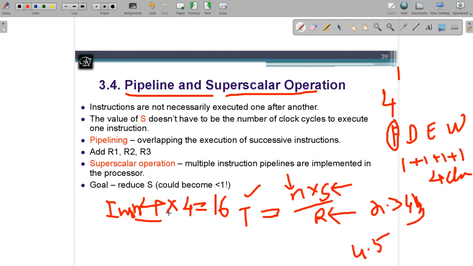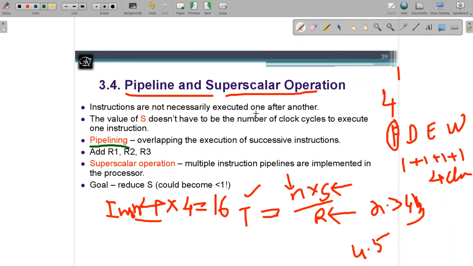So can we improve this internally? Yes, it is possible, with the help of pipelining and superscalar operation. So we'll see what it is. Instructions are not necessarily executed one after another. In this discussion, in the first 4 clock cycles I executed the first instruction, in the next 4 clock cycles the second instruction, then the third, and in the final 4 clock cycles the fourth instruction, one after another.